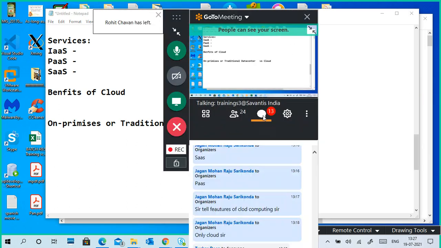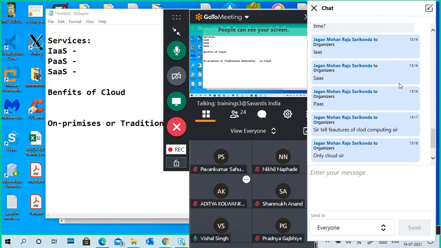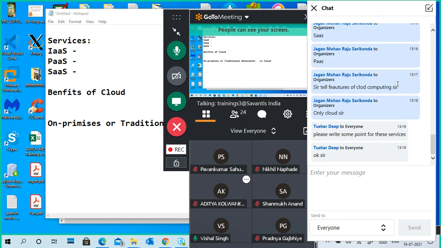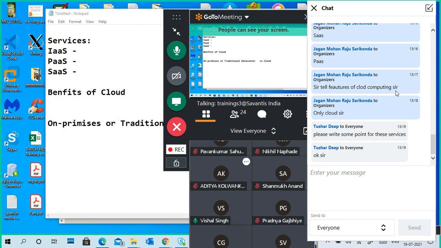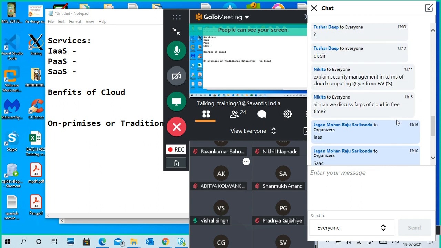Like security management in the cloud. Okay, so features of cloud computing. Yes, very good, benefits of cloud computing are features of cloud computing. But last time you asked one question: explain security management in terms of cloud management.